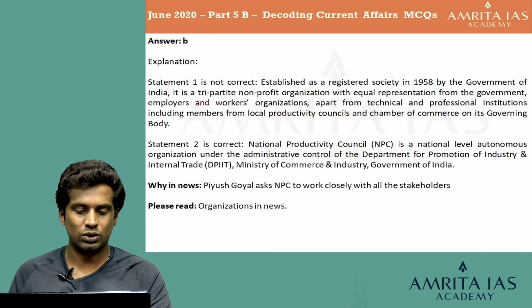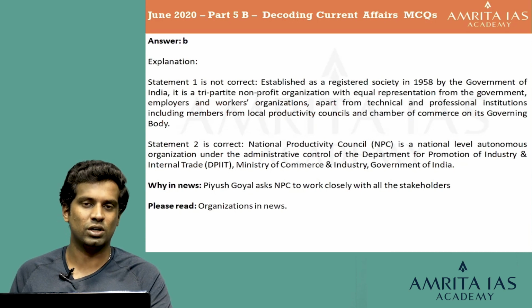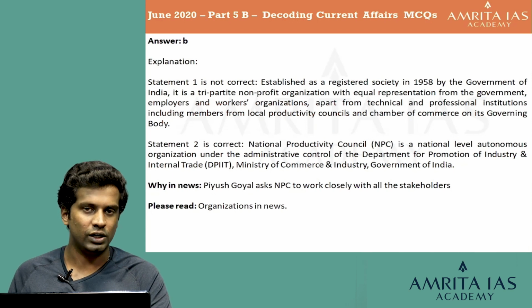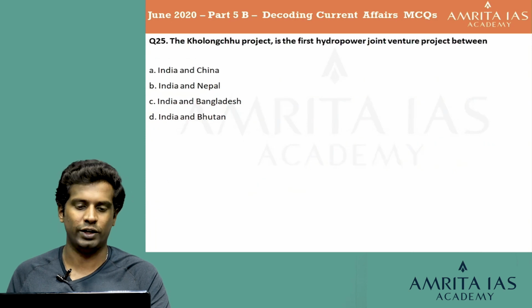The second statement is also correct because it's a national level autonomous organization under the administrative control of the DPIIT under the Ministry of Commerce and Industry under the Government of India. So the second statement is absolutely right. I hope you all learnt about it. Let's go for the next question.